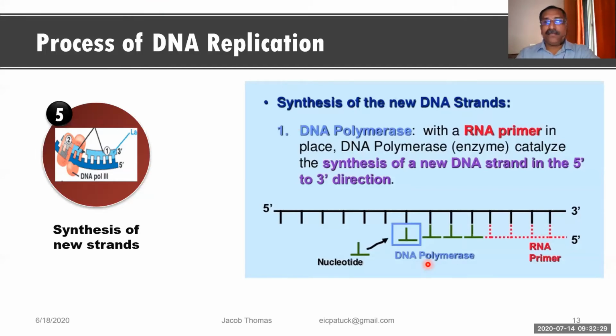Okay. Sakshi, you have written 5' end. My question is that this is the DNA on which we are going to synthesize a new strand. A new strand is not synthesized yet. So RNA primer has to go to one end of this DNA strand and then they have to start synthesizing.